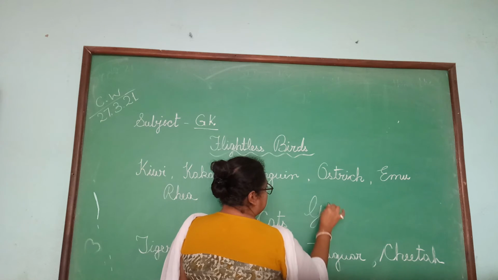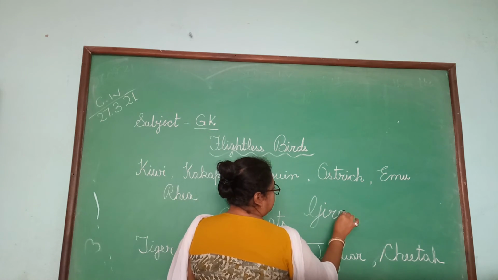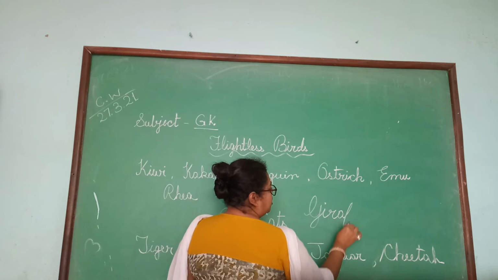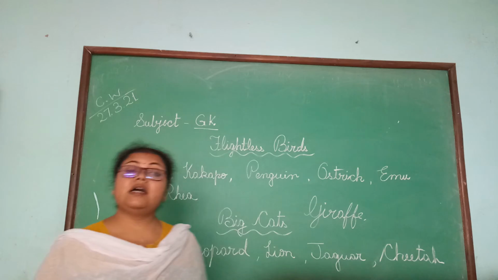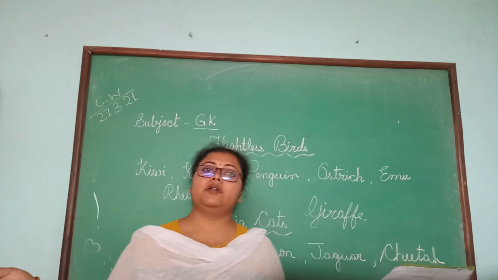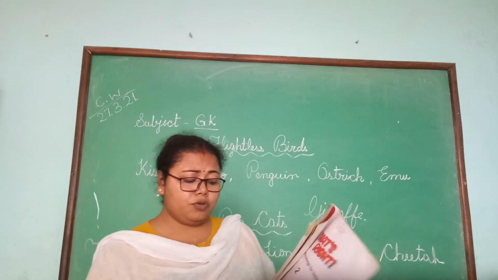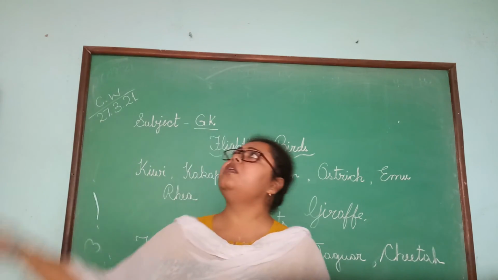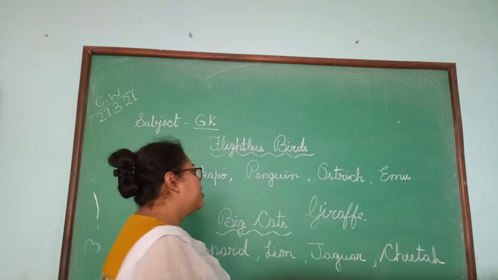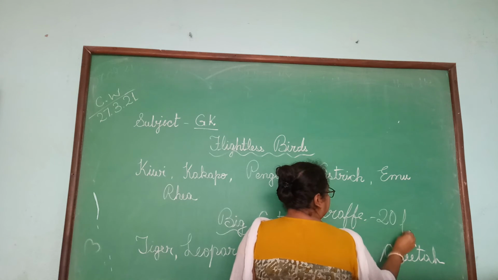G-I-R-A-double F-E. Giraffe. It's so tall. Okay. Next, it can grow to a height of 20 feet. How much height can it grow? 20 feet.